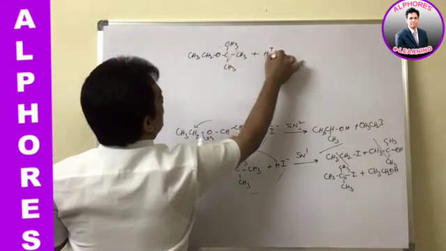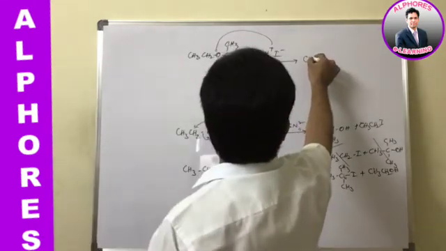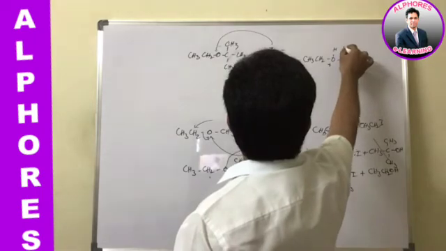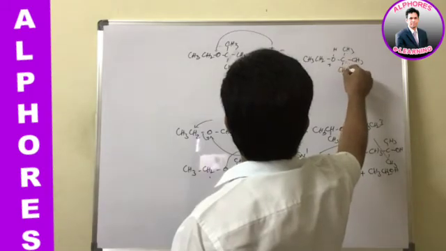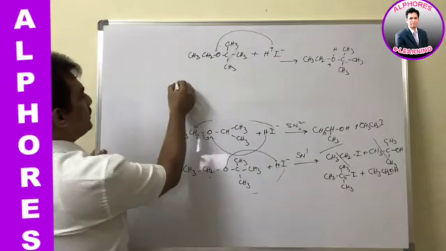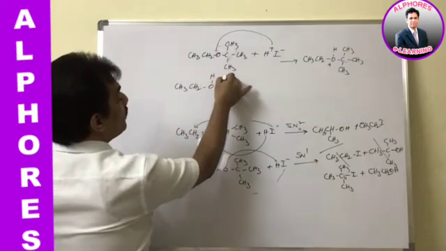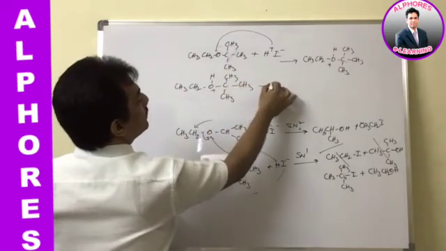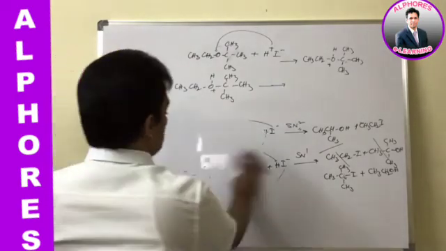Here H plus, when attacks on this, it is now giving protonated ether as CH3CH2OH plus and C(CH3)3. And now being the SN1 mechanism, this protonated ether has to cleave on its own without the attack of iodide. It has to cleave.